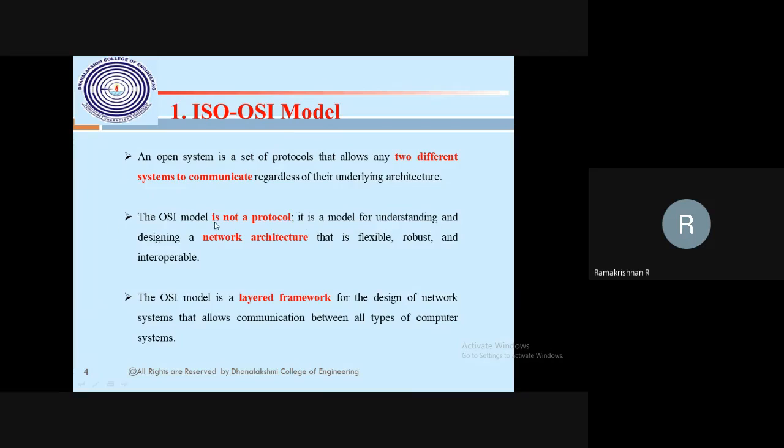Then the OSI model is not a protocol. Again, I tell you, TCP/IP is a protocol suite. Similarly, the OSI model is also a model. In the model, the TCP/IP has 5 layers.